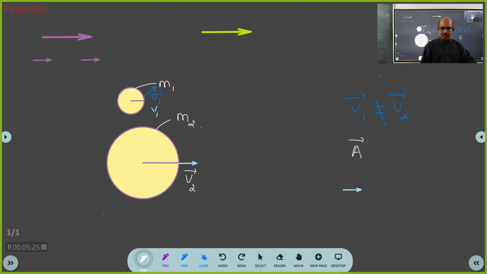For example, supposing I say A bar is velocity. Then what is the magnitude? Speed. And it will have a direction. Suppose you say A bar is acceleration. Then its magnitude is the acceleration and it has a direction. Supposing I say A bar is force vector, then the magnitude is the amount of force and it has some direction. So in general, A bar is a vector.